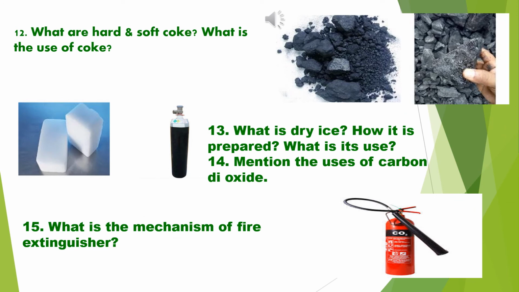12. What are hard and soft coke? What is the use of coke? The coal obtained from mine is made into coke by destructive distillation. The coke is called hard coke at low temperature distillation. The black residue obtained is called coke. At high temperature distillation, the coke is called soft coke, and coke is used as reducing agent in metal extraction.